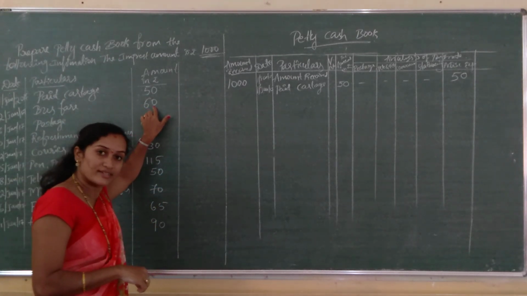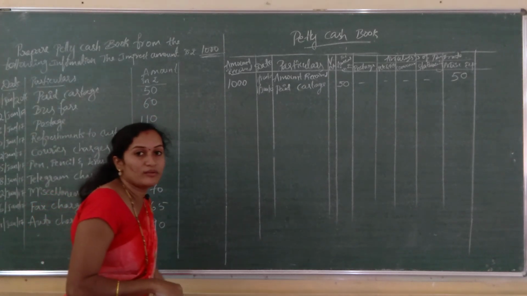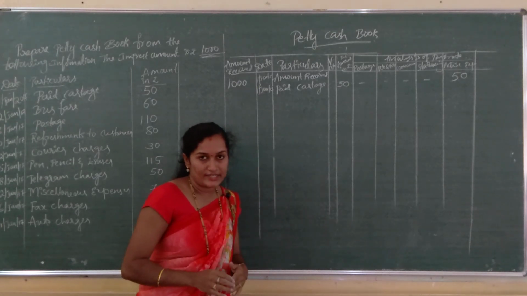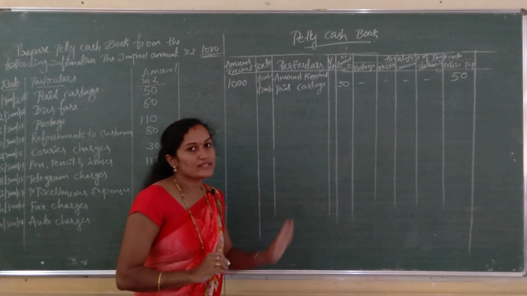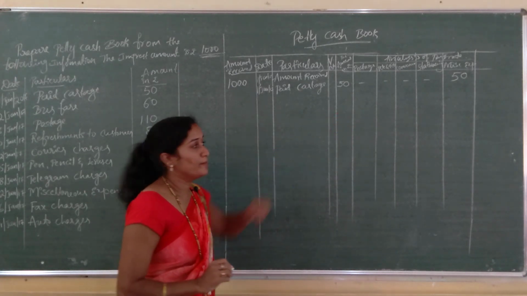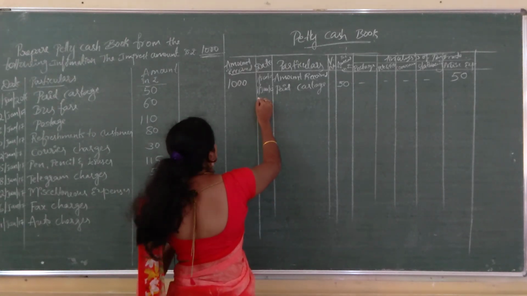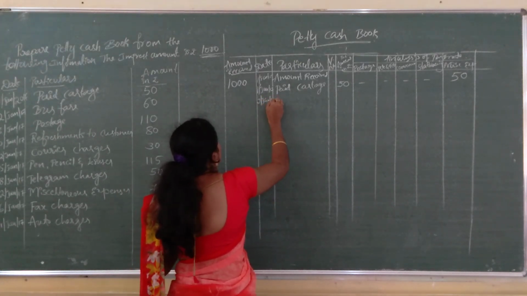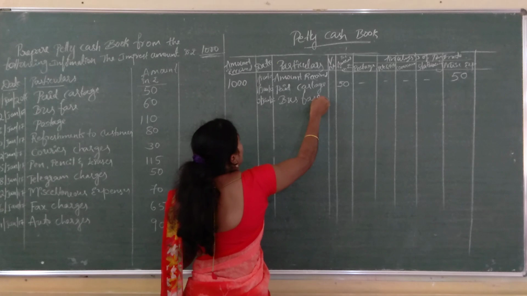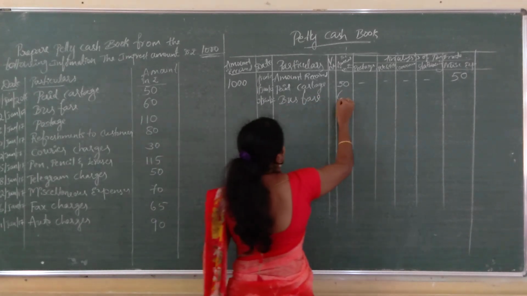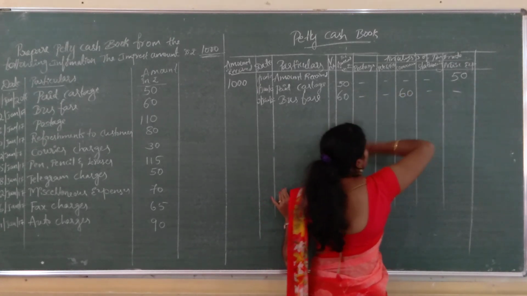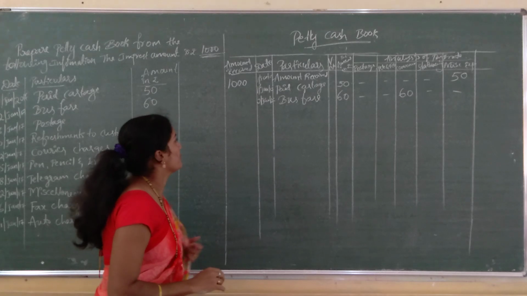Next transaction is 2nd January 2017, bus fare, rupees 60. Bus fare comes under which column? We are travelling from one place to another using bus facilities, and for that we have to pay some amount. So it is recorded under the conveyance column. The date is 2nd Jan 2017, bus fare, rupees 60, recorded under conveyance. In the remaining columns, put a dash.